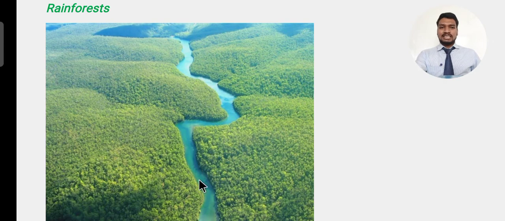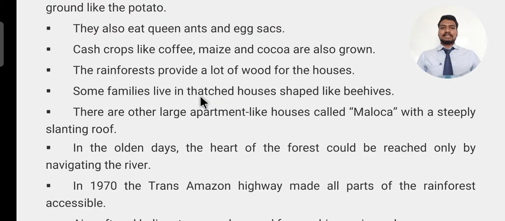For that reason, in the olden days, if they wanted to reach the middle of this forest, they needed to go through this waterway. There was no other way to reach the heart of this forest in the earlier days. Now we have many ways. With modern machines, the helicopters and planes we have, we can reach any place on the earth's surface. So earlier, they had to go through this river. That was the condition, because it was very big.